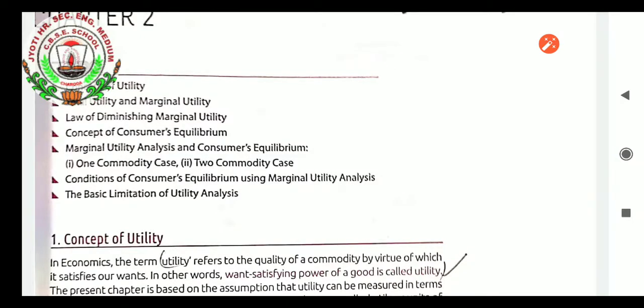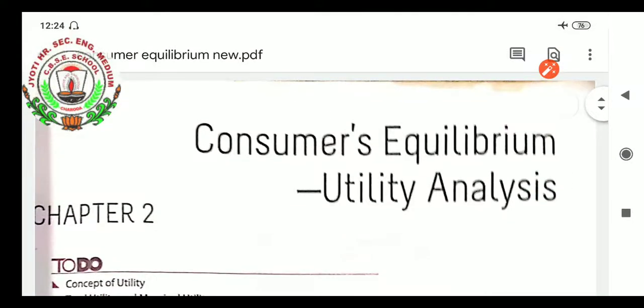But first of all, I want to tell you the consumer never gets to equilibrium because consumer demands are never ending. Consumer is a social animal, a human being, so his demands and wants never end. So we cannot make the consumer reach equilibrium by asking for demands, but it can be done with the income of the person.